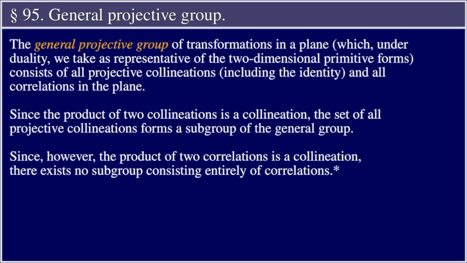The general projective group of transformations in a plane, which, under duality, we take as representative of the two-dimensional primitive forms, consists of all projective collineations, including the identity, and all correlations in the plane. Since the product of two collineations is a collineation, the set of all projective collineations forms a subgroup of the general group. Since, however, the product of two correlations is a collineation, there exists no subgroup consisting entirely of correlations.